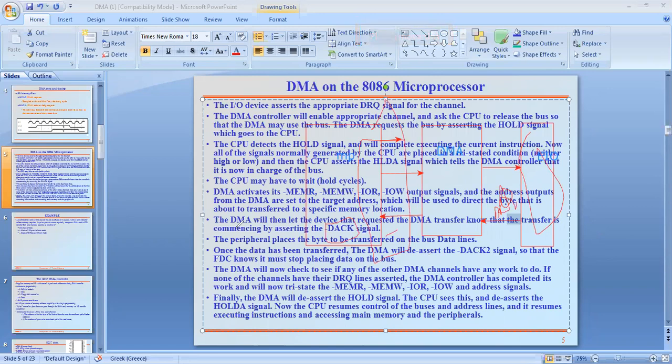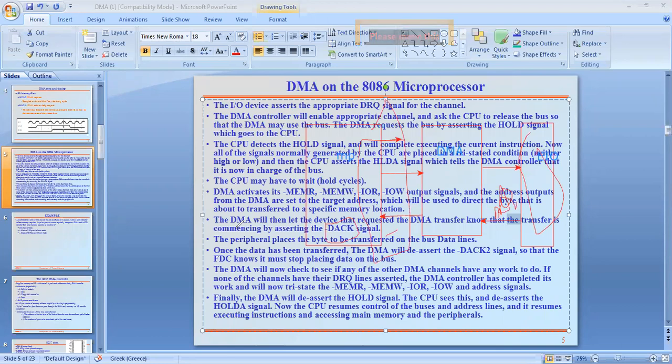If none of the channels have their data request lines asserted, and if we see the block diagram, it is very interesting and easily understood with the diagram. Then the DMA controller has completed the work and is again tri-stated to reduce power consumption. Tri-state of the memory read, memory write, IO read and address signals. Finally the DMA will deassert the HOLD signal.